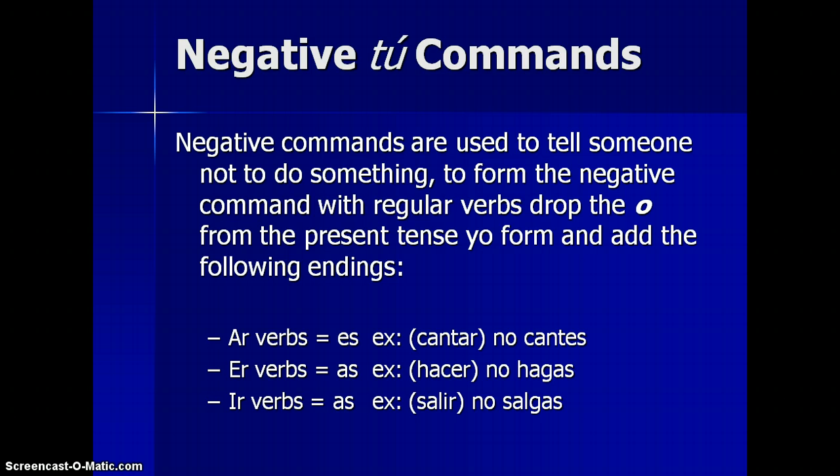Just like you tell your friends to do something, you're also going to have to, at times, tell them not to do something. So for negative commands, the conjugation is a little trickier. Negative commands are used to tell someone not to do something. To form the negative command with a regular verb, drop the O from the present tense yo form and add the following endings. So for ARs, look at here now, you're going to opposite vowels.